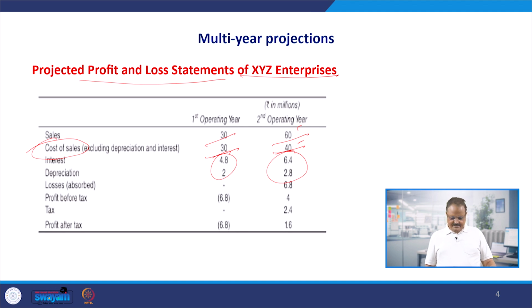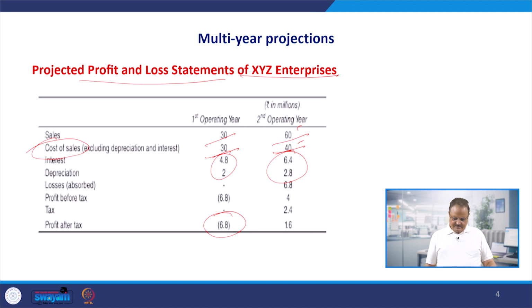So when you go for the multi-year projections, or the two years of projections, we will easily find that in the first year the firm is going to make losses, but in the second year the firm is going to make profits. The loss after tax is in parentheses, meaning it's a loss of 6.8 million in the first year, which in the second year is going to be totally reversed.